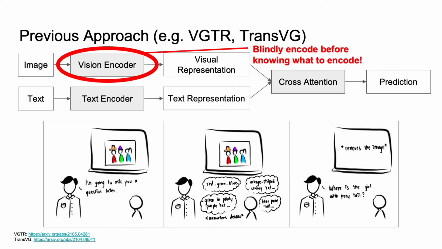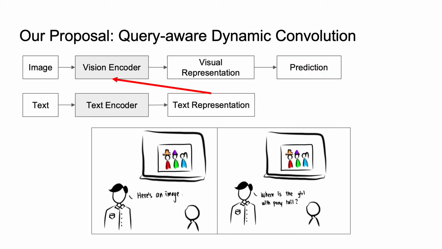This requires the visual encoder to memorize the entire image with equal attention on all the details, as they don't know what exactly to look for. This may lead to incorrect and fuzzy focus when they see the query in the Fusion module. The correct thing to do is to show you the image and query at the same time. This gives rise to our proposed method naturally.